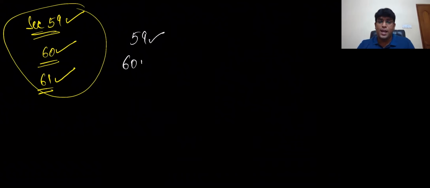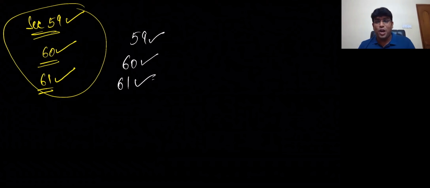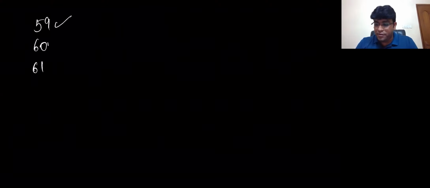Self-assessment. 60, provisional assessment. 61, scrutiny of returns. I'm pretty sure we are clear with all these points. So, friends, 59 talks about self-assessment, 60 provisional assessment, 61 scrutiny of returns. These 3 sections we are done.